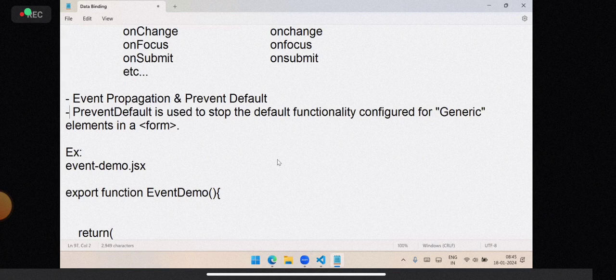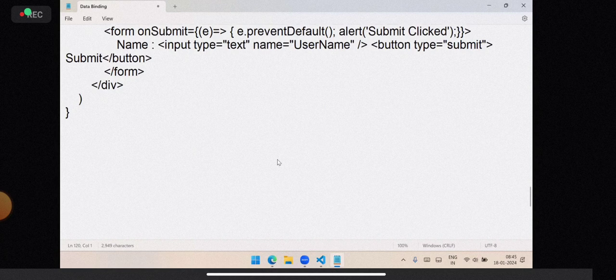And what is propagation? Propagation means if a child element is clicked or triggered, the parent events also trigger. We have to stop the propagation. That is also a general thing you learned in JavaScript.